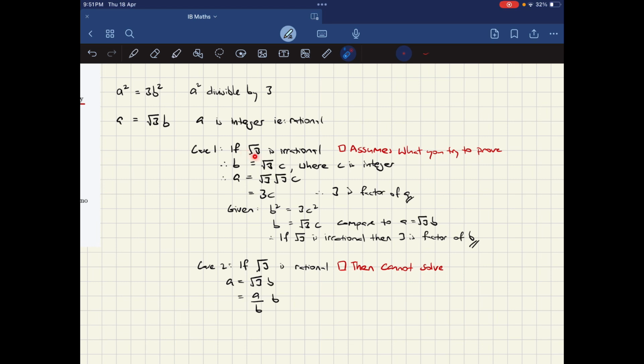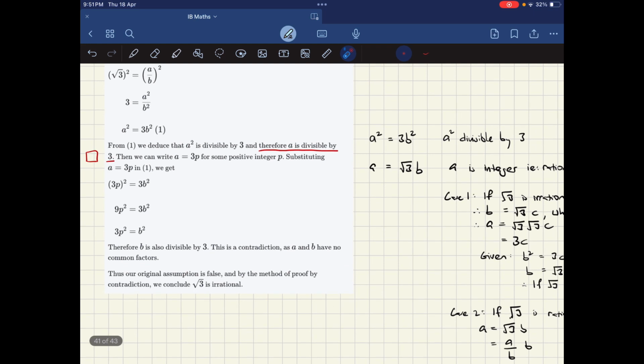Whereas if square root 3 is irrational, then for a to be an integer, b has to be square root 3 c, and you get a equal 3c, and hence 3 is a factor of a. And this is the problem. In order to conclude that 3 is a factor of a, you have to assume that square root 3 is irrational. So the argument is circular. You're getting this result because you're assuming it halfway.